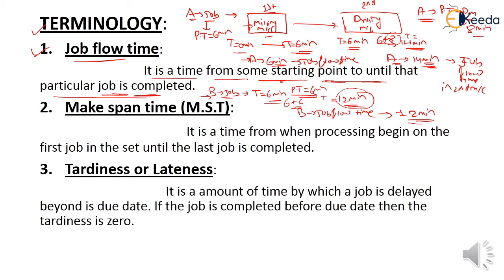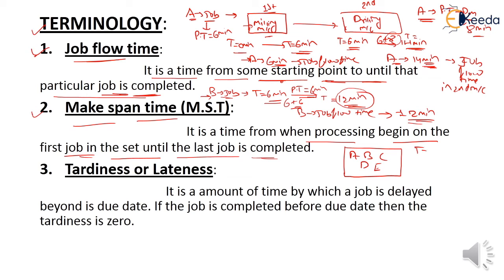Clear to all? Okay. The second one is makespan time. What is a makespan time? It is a time from when processing begins on the first job in the set until the last job is completed. Let's take an example. Let's take one set of jobs. It consists of 5 jobs: A, B, C, D and E.